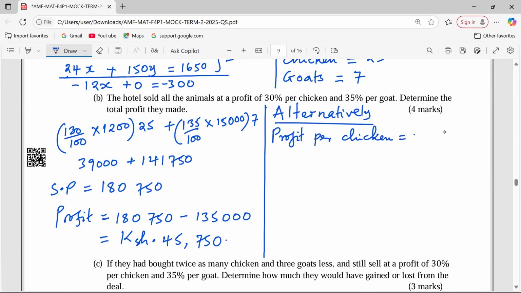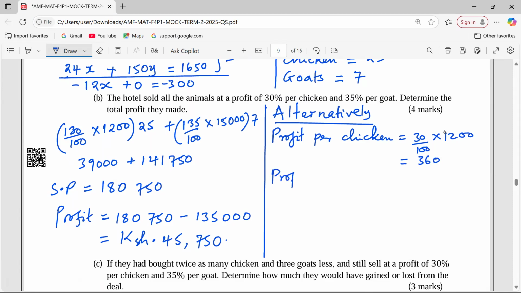This shall be 30% of 1200. So for every chicken, this hotel realized a profit of 360.